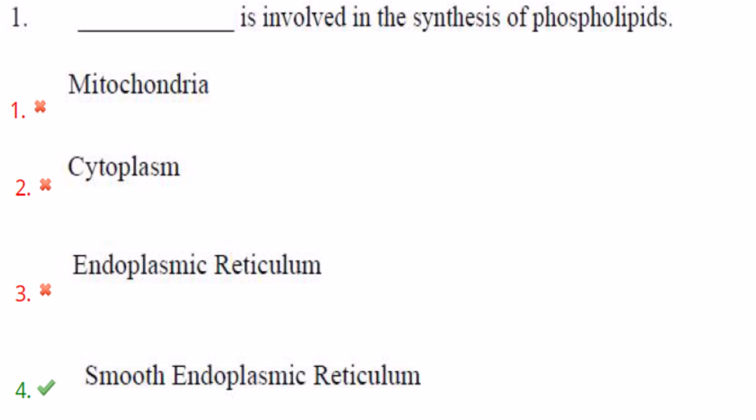So coming to the first question, dash is involved in the synthesis of phospholipids. So it is the smooth endoplasmic reticulum that is involved in the synthesis of phospholipids. Mitochondria, you all know, it is for the energy production. Then cytoplasm, everybody knows what it is. Then endoplasmic reticulum, it is mainly involved in protein synthesis but not in synthesis of phospholipids. It is the smooth endoplasmic reticulum that is involved in the synthesis of phospholipids.